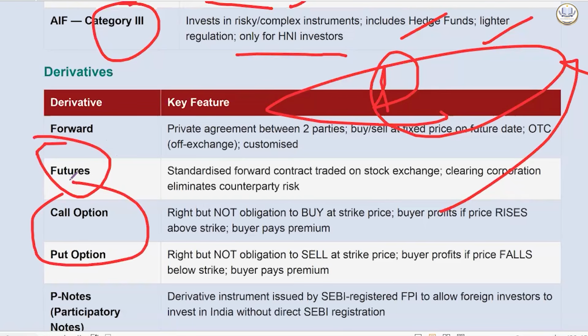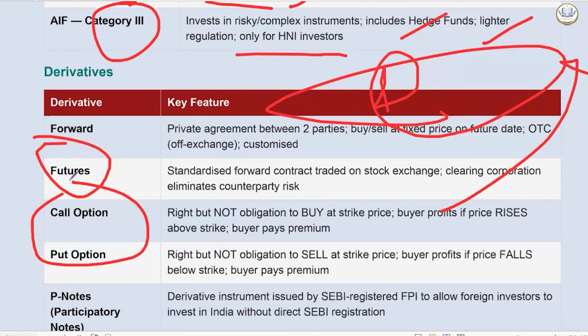The price will be locked at today's price, not the future price, regardless of the fluctuation in the market. So this is called a future. Now, option is a financial contract in which the buyer has the right to do so, like the option only.